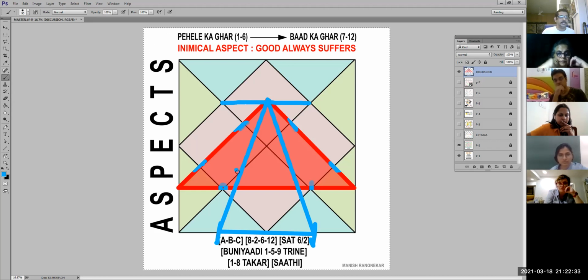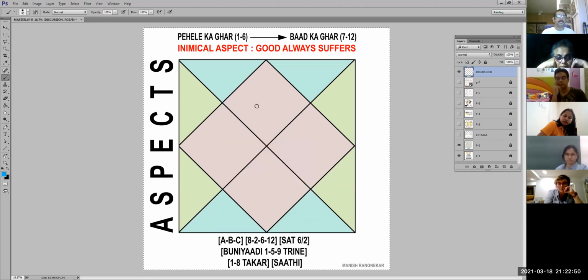But if you see this, this has not cut the line into half. What I'm trying to say is you need to get an equilateral triangle, not an isosceles triangle. Again, this is not a Lal Kitab thing. This is what I have understood and I'm telling you. So basically, if you are looking at this house, your triangle becomes this.